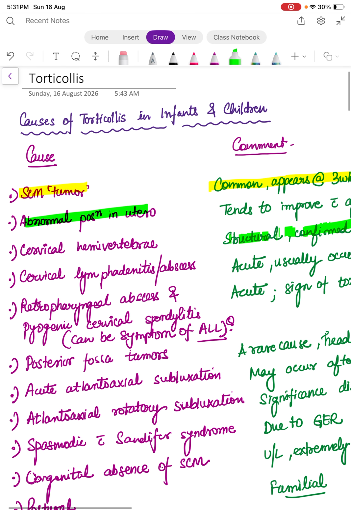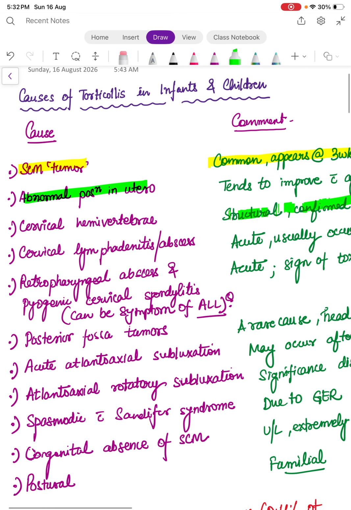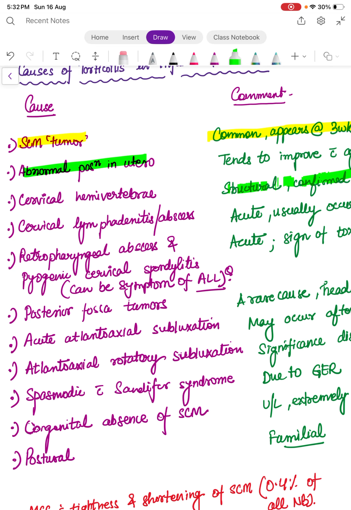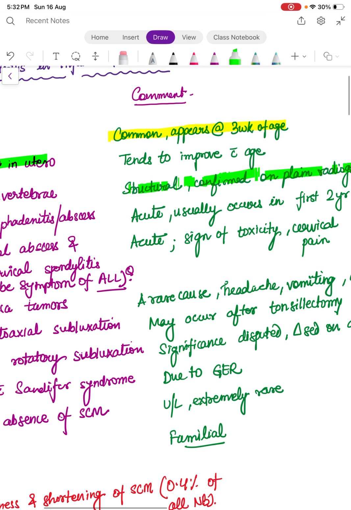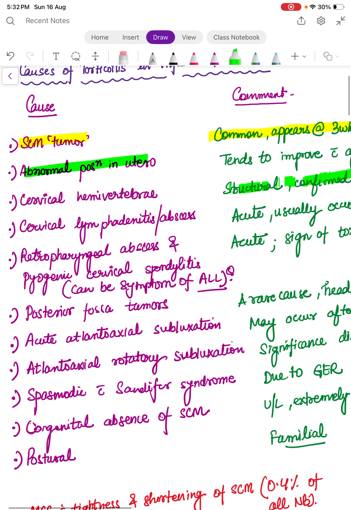Then cervical lymphadenitis and abscess can be a cause. It will be usually acute condition and occur in the first 2 years of life. Then retropharyngeal abscess and pyogenic cervical spondylitis can occur, where it is also acute and sign of toxicity will be there along with cervical pain and can also be present as a symptom of ALL.